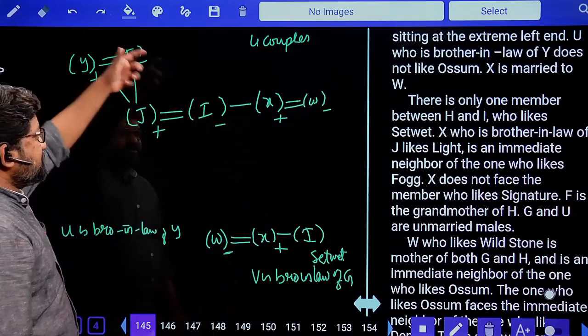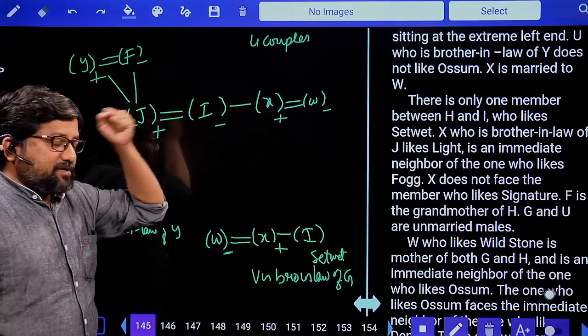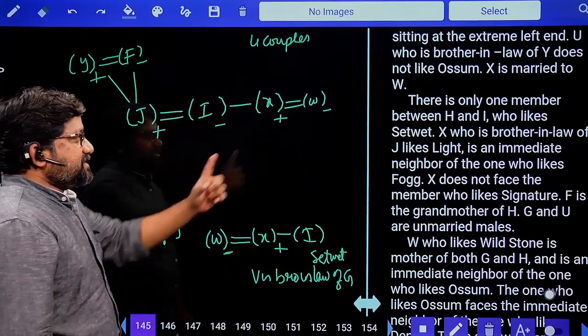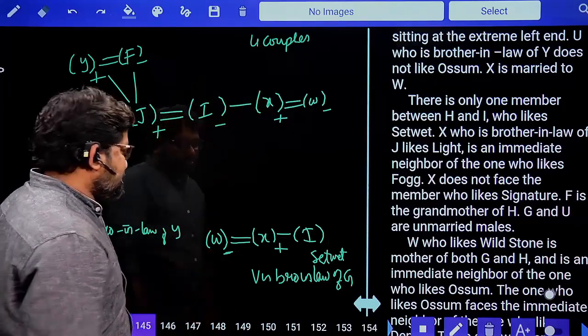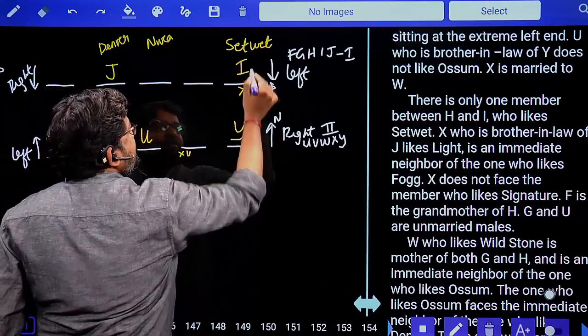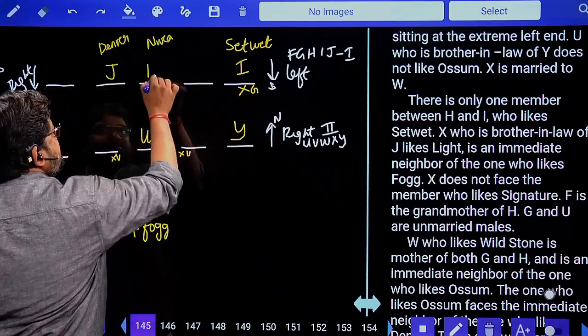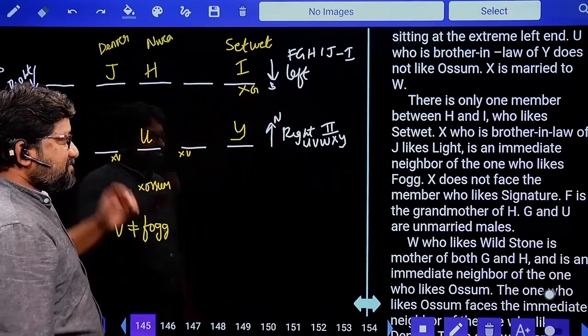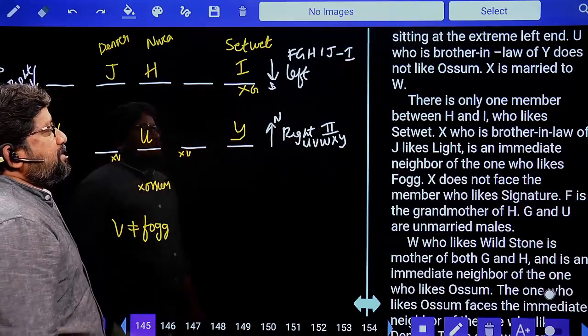With this information, we have got a lot of information from this clue. There is one member sitting between H and I who likes set weight. So I likes set weight. So this is I, and only one person between I and H. This is H fixed. Next, I who likes set weight.